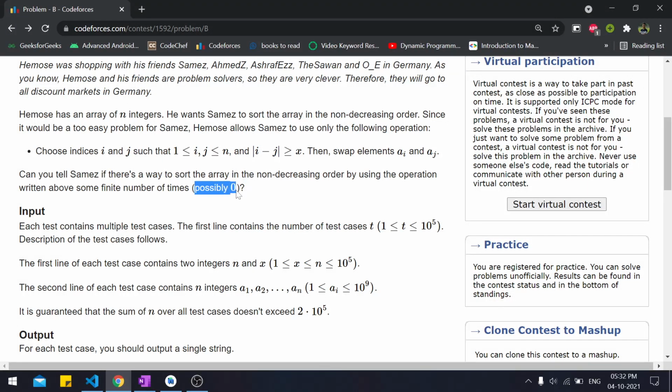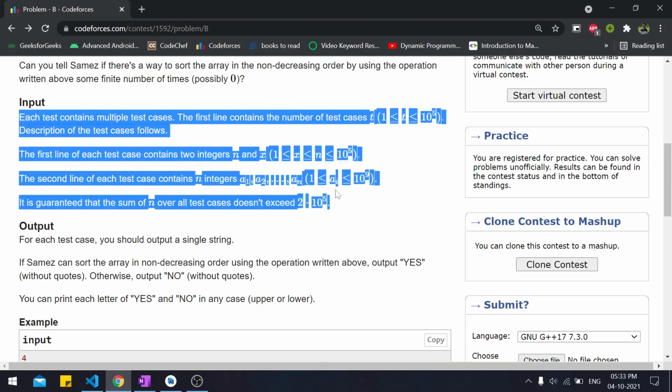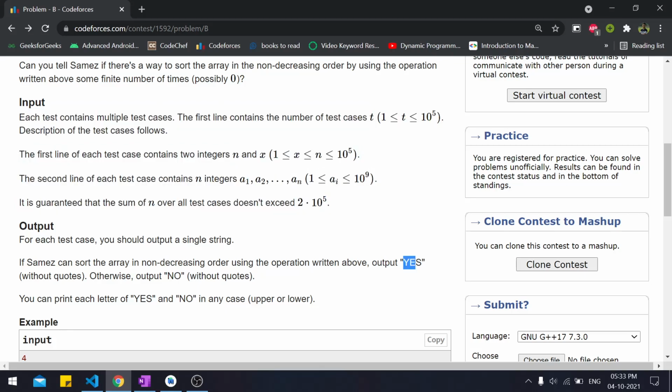Now what do we mean by possibly 0? If the array is already sorted in non-decreasing order, we don't need to do any operation on it. We'll get the input while coding. For output, we just print yes or no: yes if we can sort the array in non-decreasing order, and no if we can't.